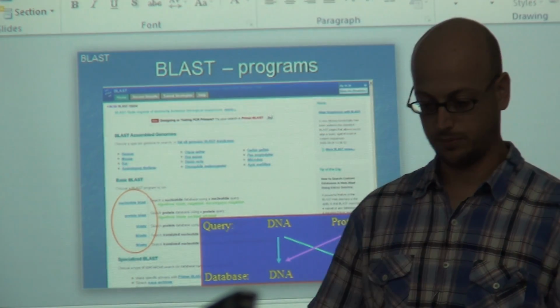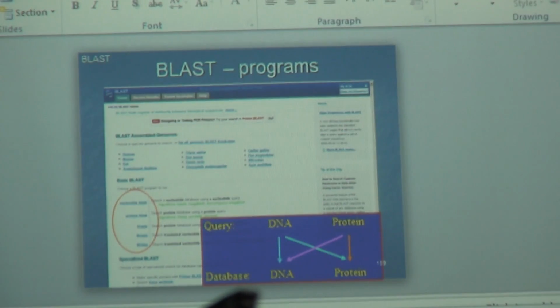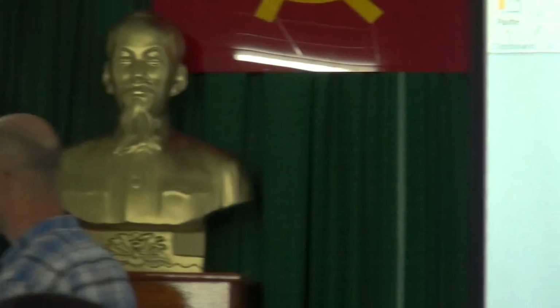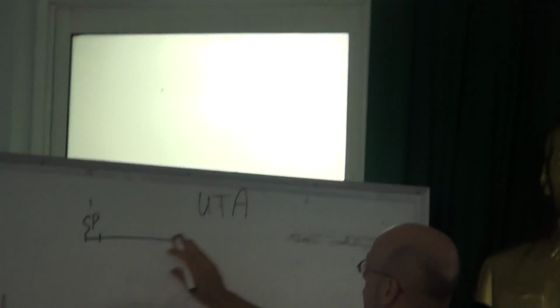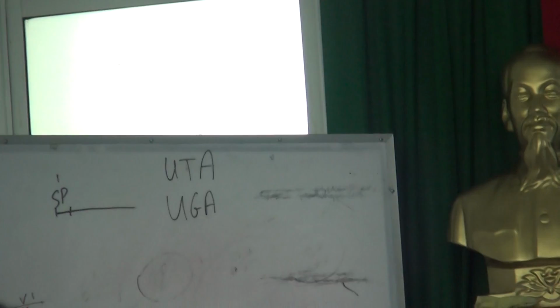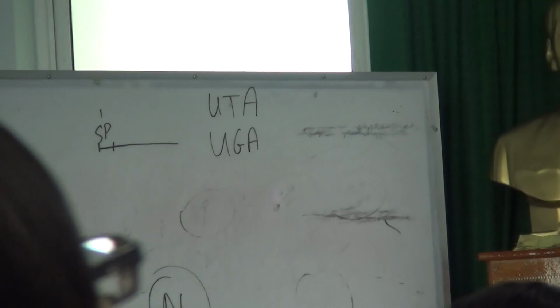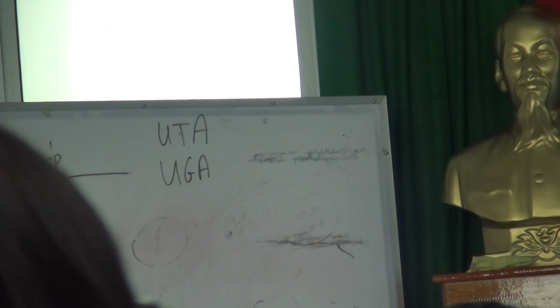So let's assume that we have UTA and UGA. If we do DNA comparison, are they identical?